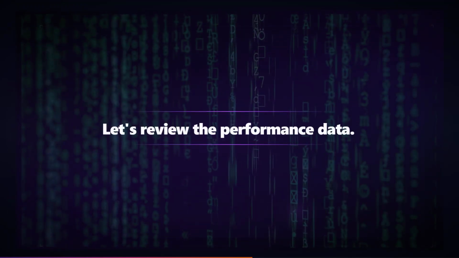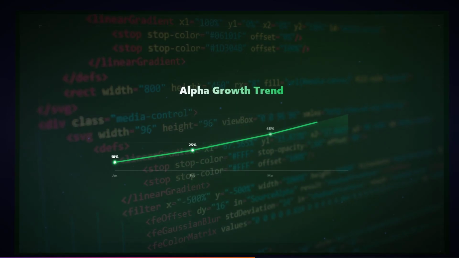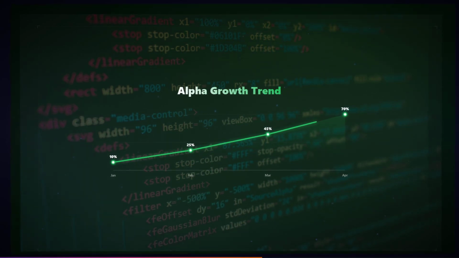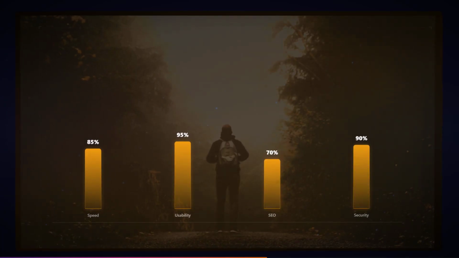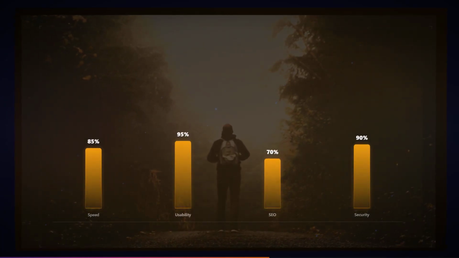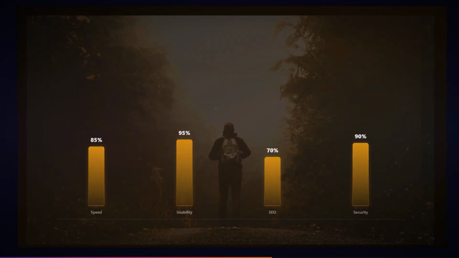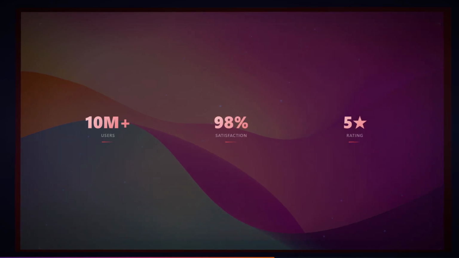Let's review the performance data. The data speaks for itself. Vibe Trading captures market shifts before the broader retail audience has even reacted. Backtesting results show consistent alpha generation across various market conditions. We've seen a 30% reduction in drawdowns compared to standard trend-following strategies.